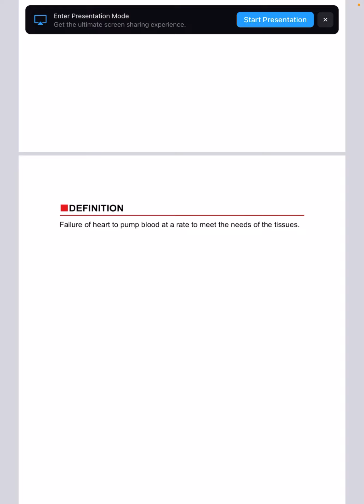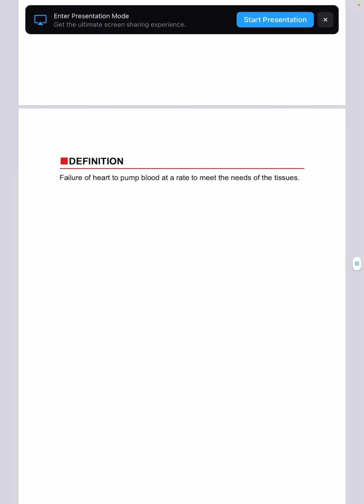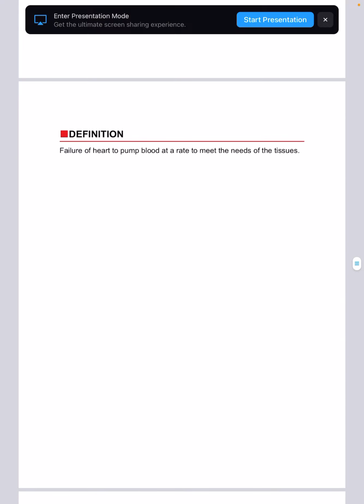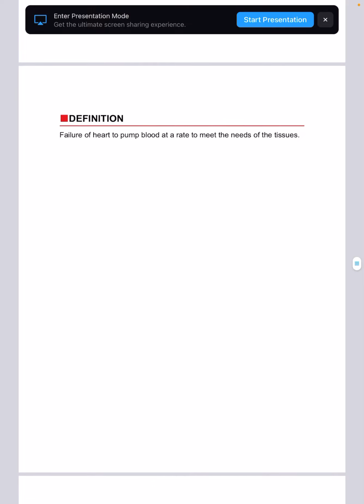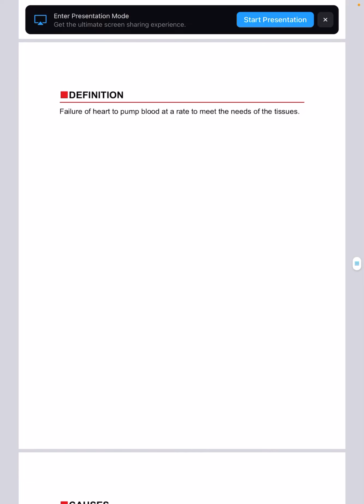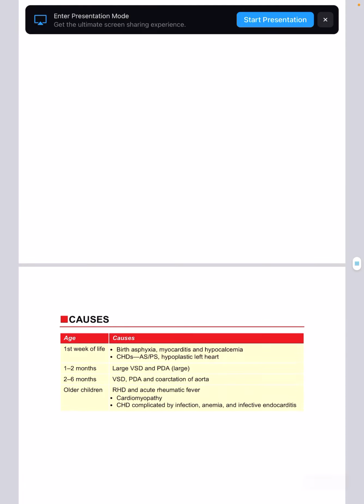So failure of heart to pump blood at a rate to meet the needs of the tissue. The rate is 10. It is not able to pump at 10 rate. Failure of heart to pump blood at a rate to meet the needs of the tissue.